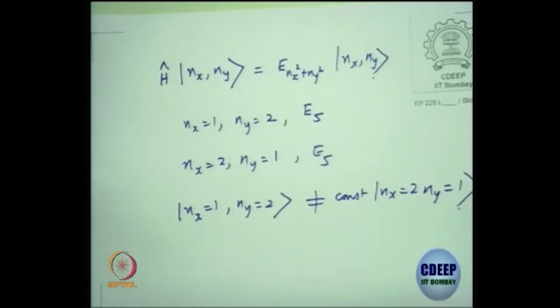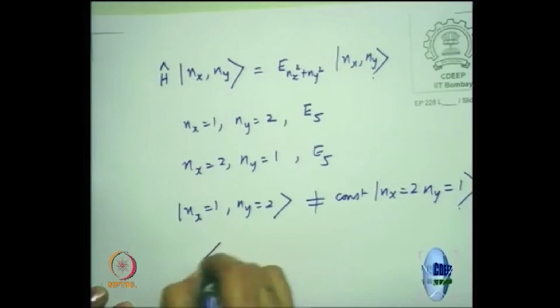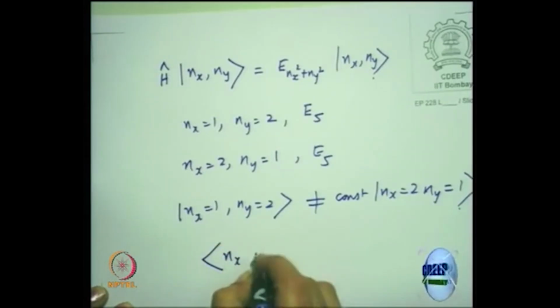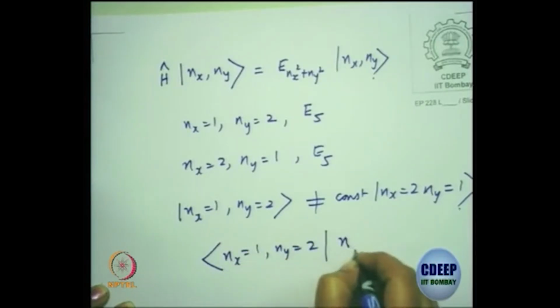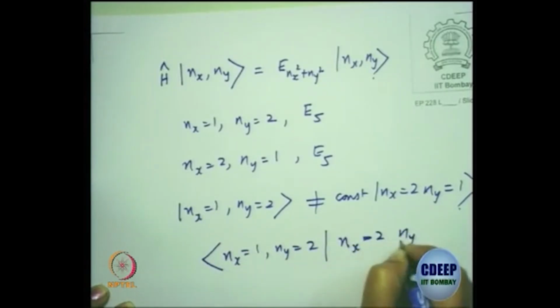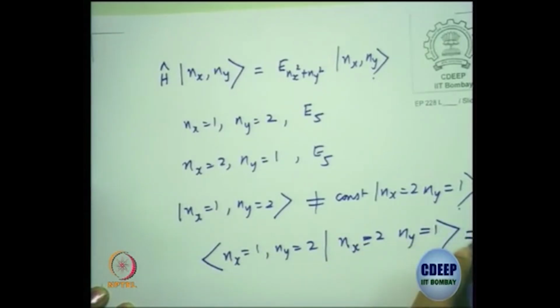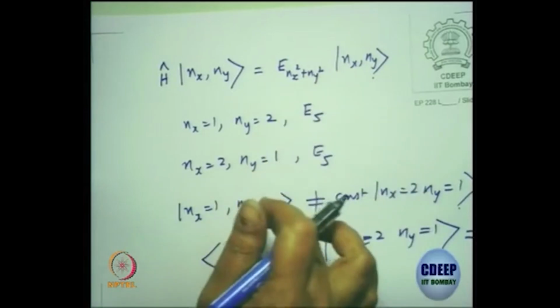They are linearly independent. In fact, you can explicitly show that the overlap of these two states is zero. If you say it's linearly independent and you are looking at an orthonormal basis, then this is a degenerate situation.